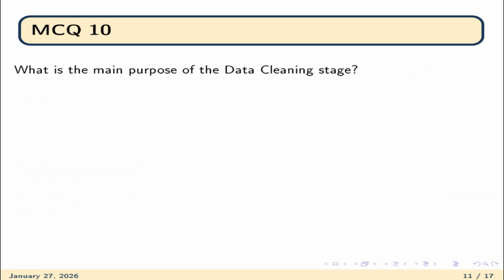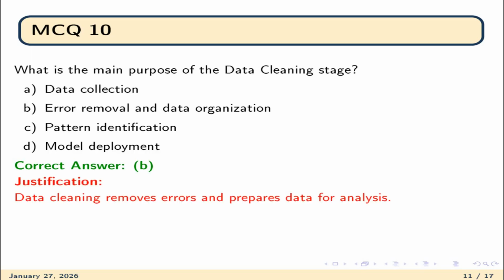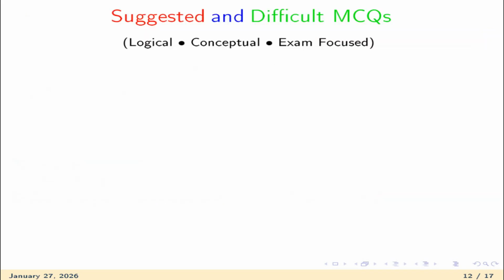Question number 10. What is the main purpose of the data cleaning stage? Option A, data collection. Option B, error removal and data organization. Option C, pattern identification. Option D, model deployment. The correct option is B, that is data cleaning removes errors and prepares data for analysis. Now I'm providing you suggested and difficult multiple choice questions, logical, conceptual, exam focused.